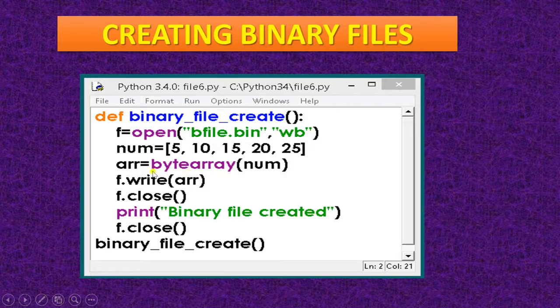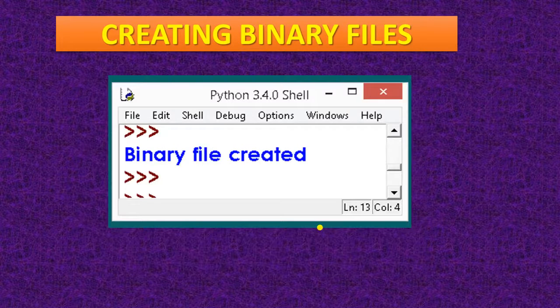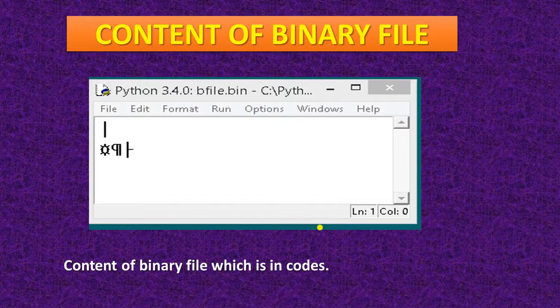Okay, so it will convert the list into a byte array. Now you are able to write the content in the file. So the binary file will be created. If the file is created, then it will show this message: the binary file is created. Now if you want to see the content of the binary file, it will show like this.